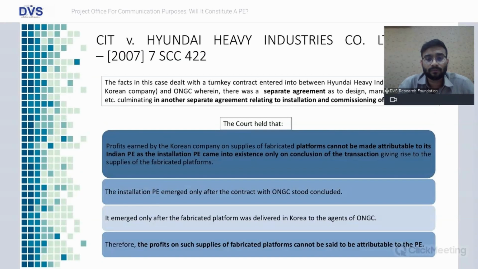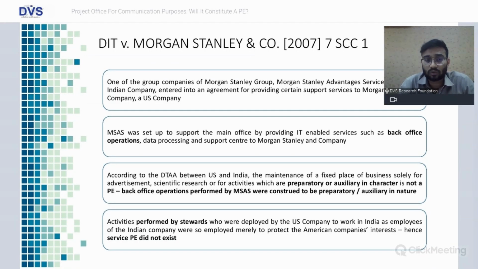So even though there was a turnkey contract, there were separate agreements for the various activities which were to be performed. The installation PE, which was in question in that case, emerged only after the contract with ONGC stood concluded. It emerged only after the fabricated platform was delivered in Korea to the agents of ONGC. That being the case, the profit from supply of such fabricated platform cannot be said to be attributable to the PE. So this was the ruling given in Hyundai Heavy Industries Company Limited, which was referred to by the Supreme Court.